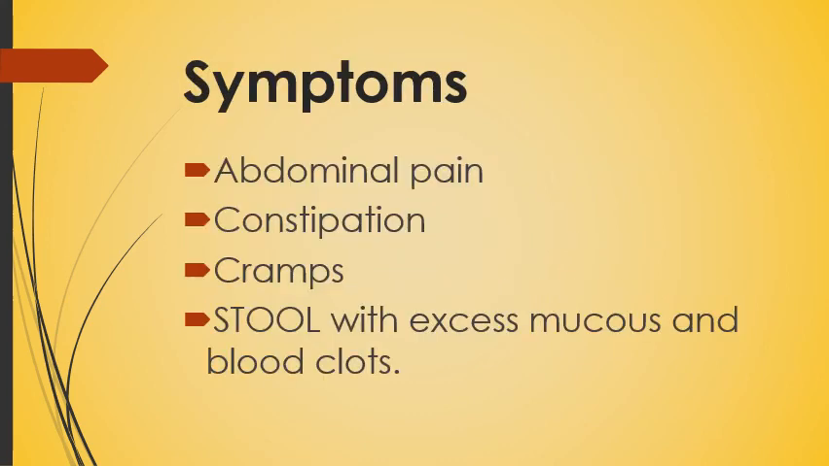The symptoms are abdominal pain, constipation, cramps, and stool with excess mucus and blood clots. So there will be stool containing mucus and blood clots, and this is the primary symptom of amoebic dysentery. We do not have any particular treatment, just prevention. We have to protect our food and water from the housefly, which acts as the mechanical carrier.